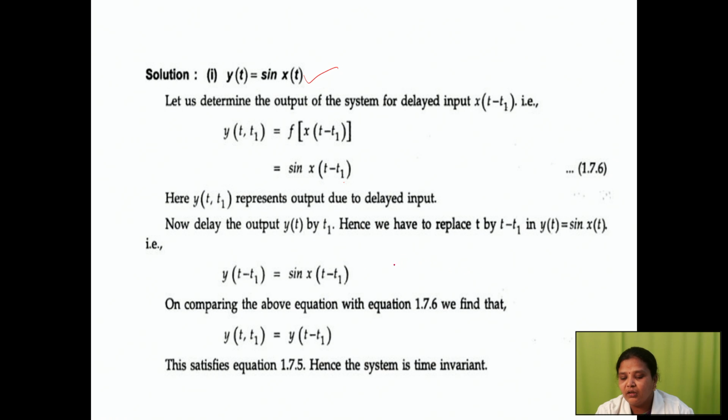This is your first equation and this is your second equation. You have to compare whether these are equal or not. If both are equal, that is time invariant, it does not change with time, so the system is time invariant.